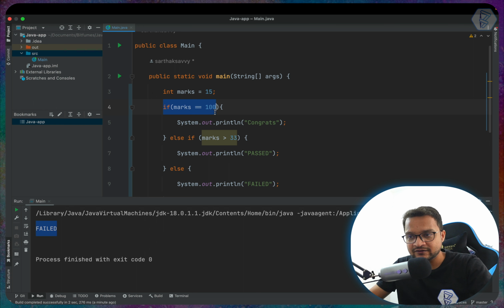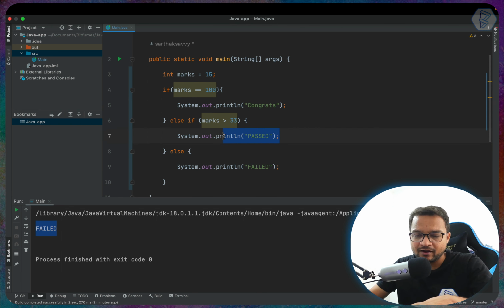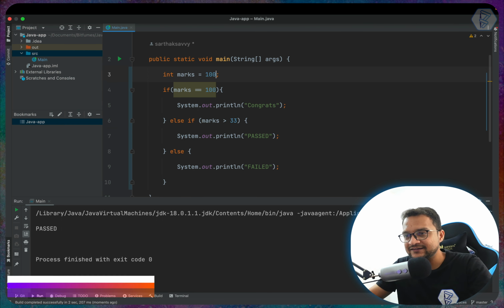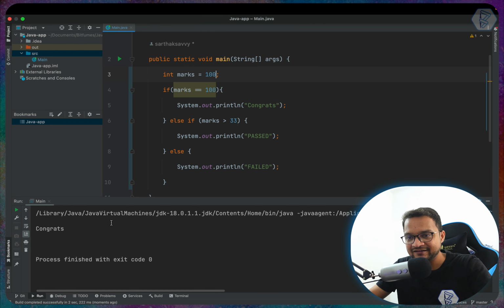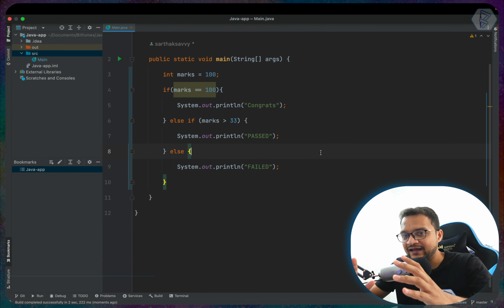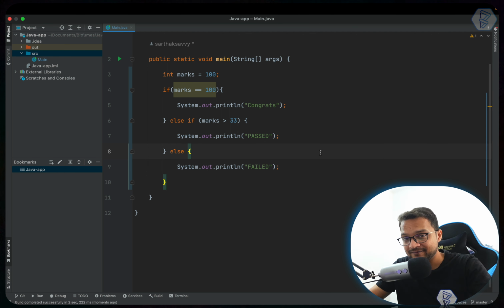So if marks is 100, say congratulations, otherwise if marks is greater than 33, say passed, or else just say failed. Now what's going to happen in this case? Obviously this is failed, but what if I say 55? Then it should just say passed. Let's see, yes. But what if I say marks is 100 out of 100? Let's see, and congrats, cool. So this is about the if else and else if statements, which is absolutely important in Java.